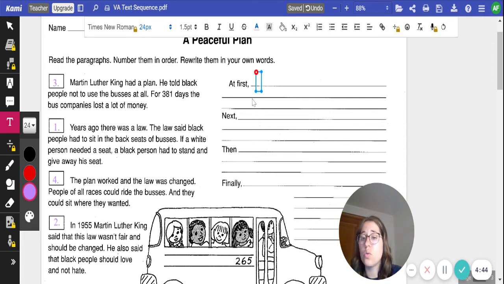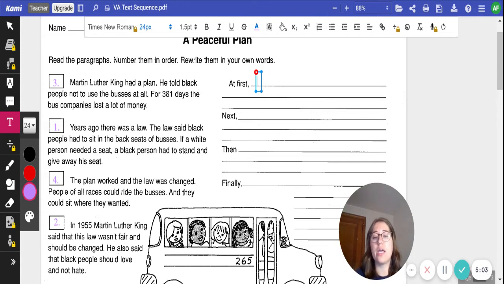So at first, what happened first? Years ago, there was a law. The law said Black people had to sit in the back seats of buses. If a white person needed a seat, a Black person had to stand and give away his seat. On your piece of paper, start by writing at first.